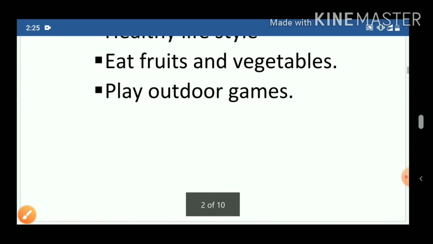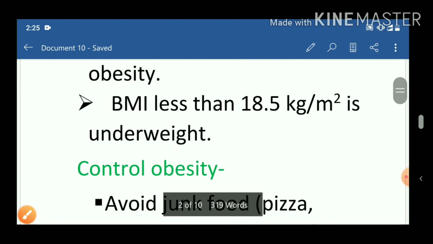So we have seen obesity, we have completed this topic.